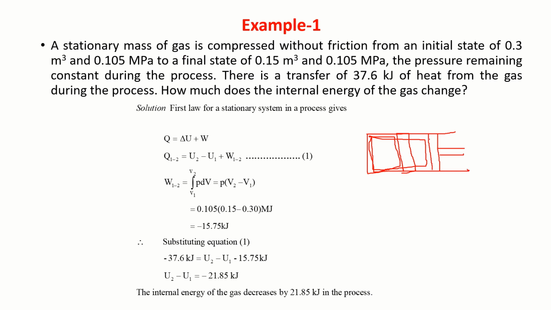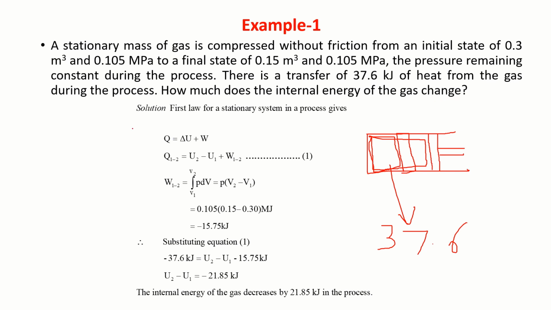That is, the pressure remains constant. So when we compress from this initial state to this state, heat is lost. There is a transfer of 37.6 kilojoule of heat from the gas during the process. How much does the internal energy of the gas change?